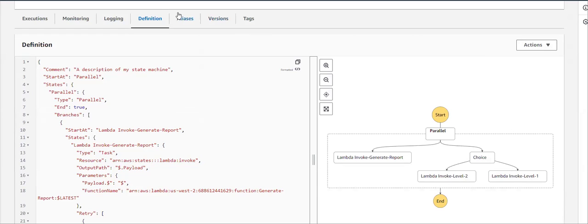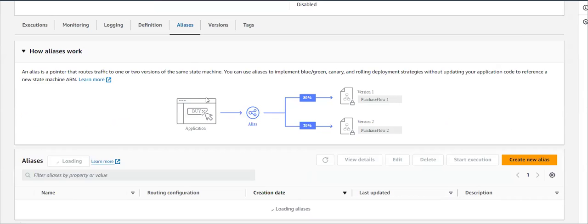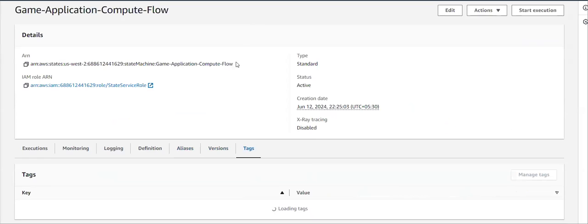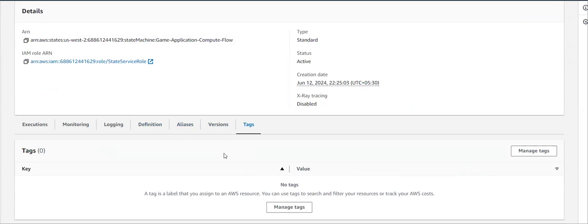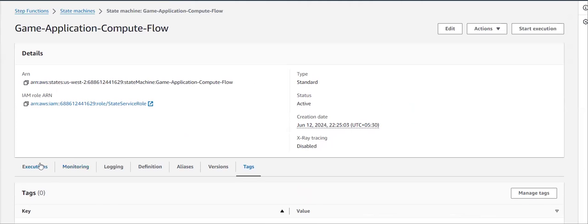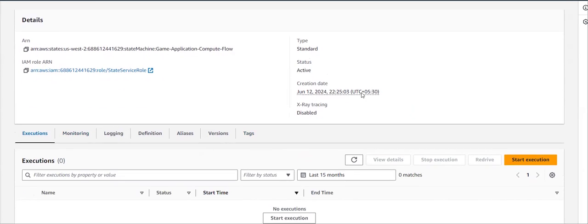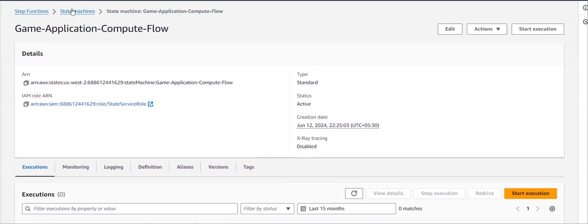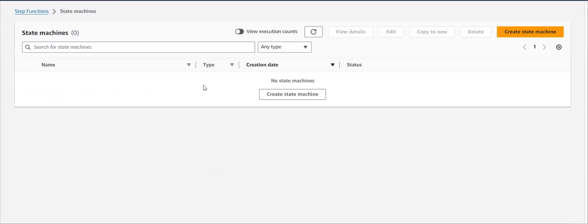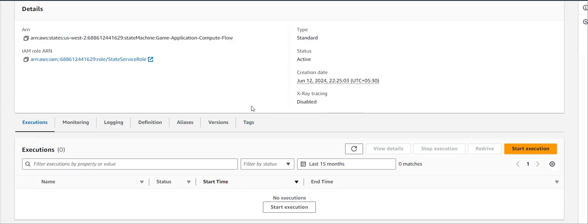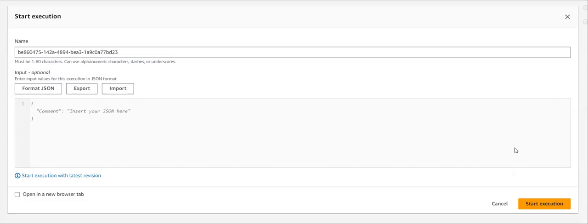Now we have alias and versioning options, and tags options are also there. You use these tags for automation purposes. Now I'm just expecting to start whatever state machine we created. Under the state machines, we have that state machine, you can see by reloading this. Yeah. So now I'm just expecting to execute this, so I'm clicking on start execution.